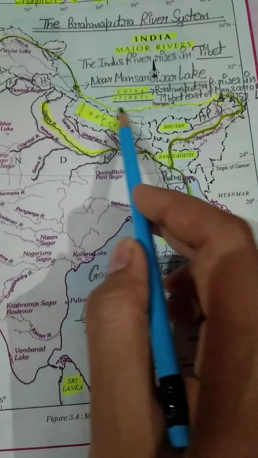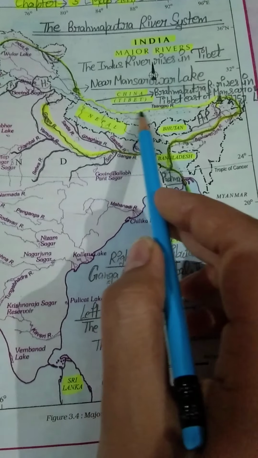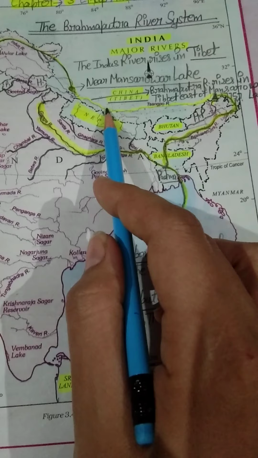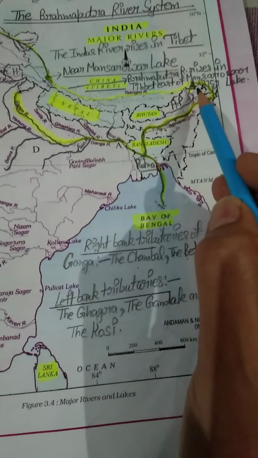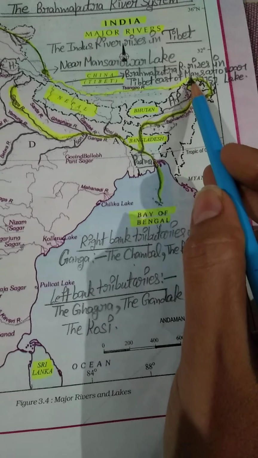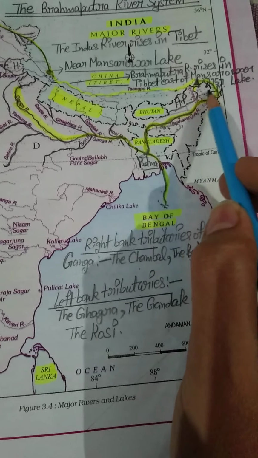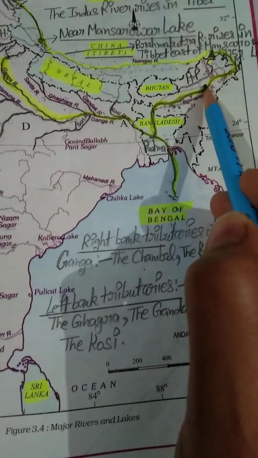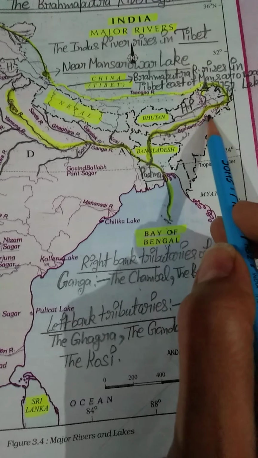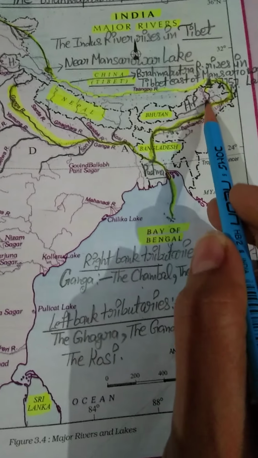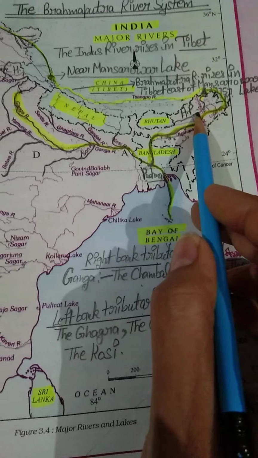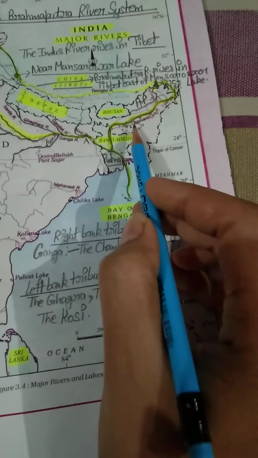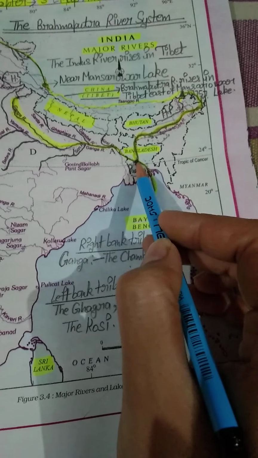As you can see, this is the length of the river, and you can easily take an idea that the major length of the river is in China, we can say in Tibet. It is flowing like this, and near Namcha Barua it takes a U-turn, and at this point it enters Arunachal Pradesh in our India. In Arunachal Pradesh, other tributaries also join this river. Tributaries are Dihang, Lohit also. So this time this river has converted into a bigger river and enters Assam. After flowing in Assam it enters Bangladesh, and finally it drains into the Bay of Bengal.